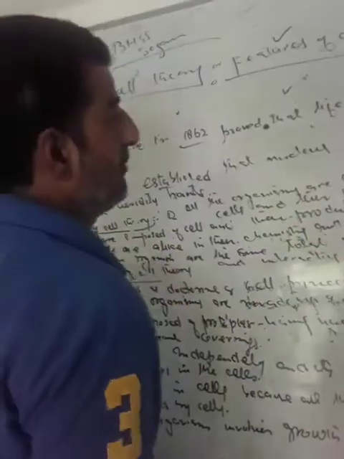This is the most important point, a very huge statement, that life is originated from the cell.